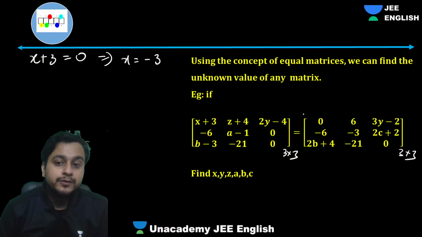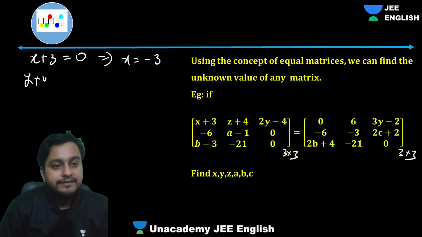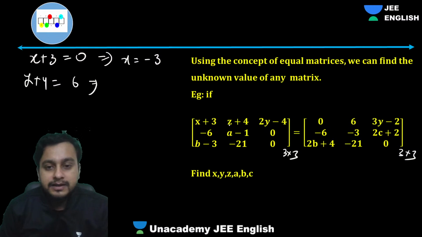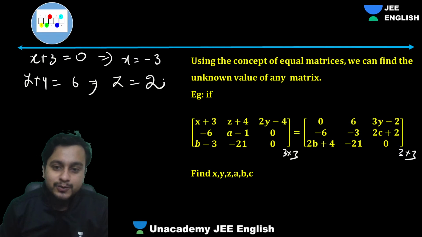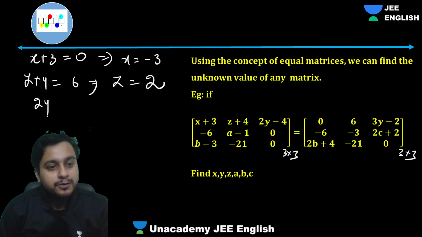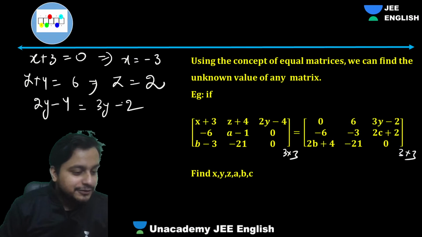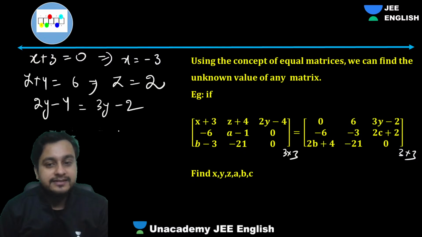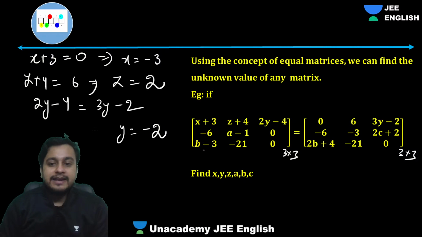Then z plus 4 is 6. Can we get z also? Simple. Comparing it, z will be what? 2. What about y? 2y minus 4 will be equal to 3y minus 2. So from there you'll get the y value also. Y is coming out as minus 2.